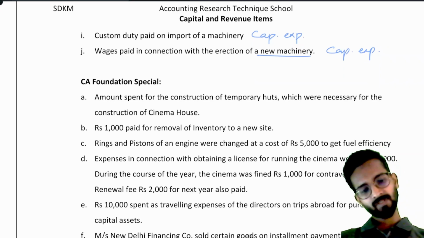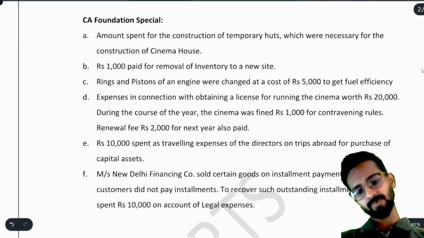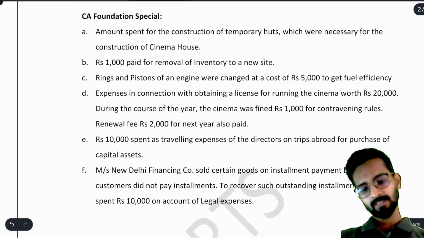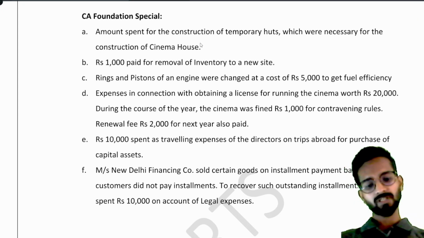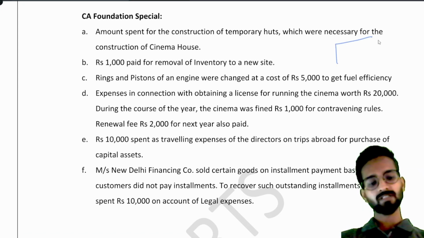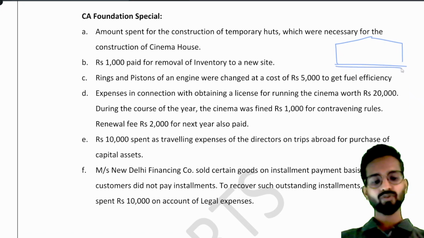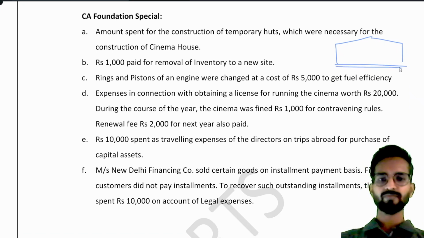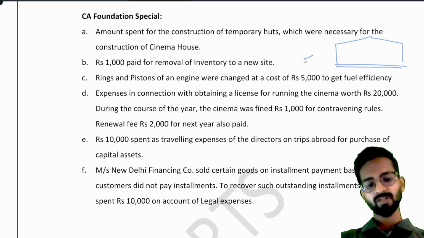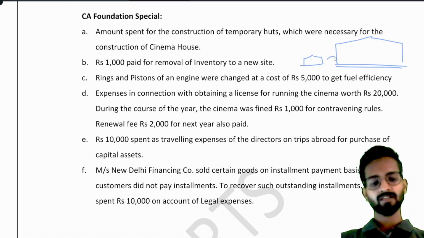Now a few special questions, capsules, please check. Amount spent for the construction of temporary huts which were necessary for the construction of a cinema house. Say if some person is constructing a cinema house, you would have seen whenever we are constructing a house or factory, the laborers make some temporary huts there, obviously to live there, because every day they have to construct.